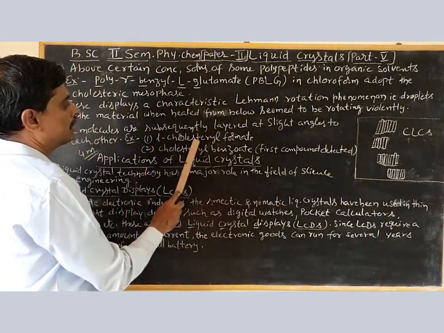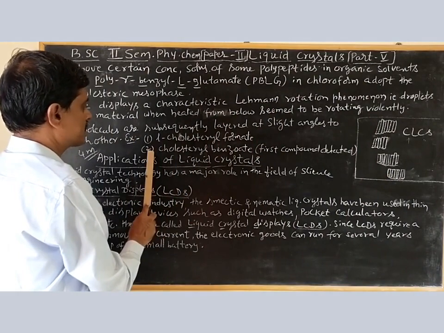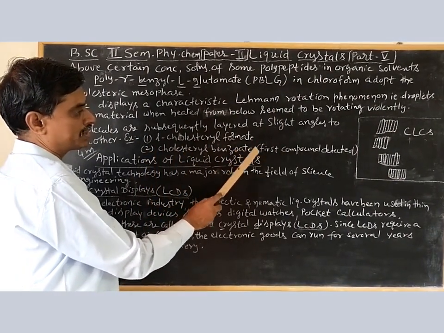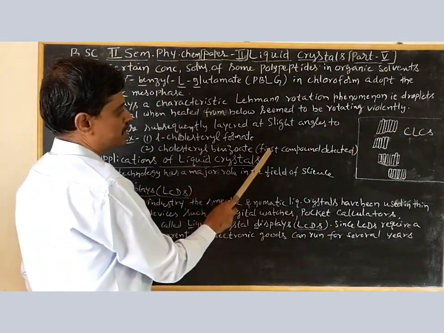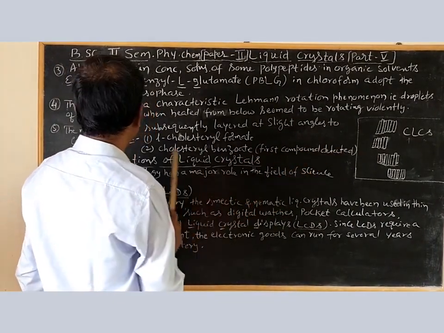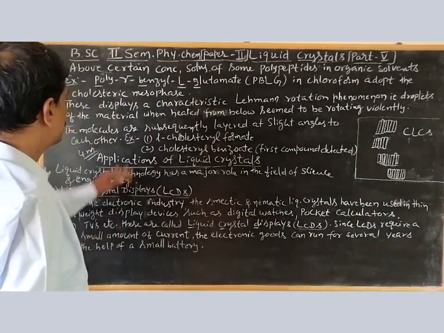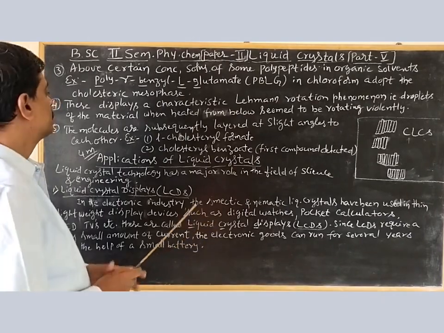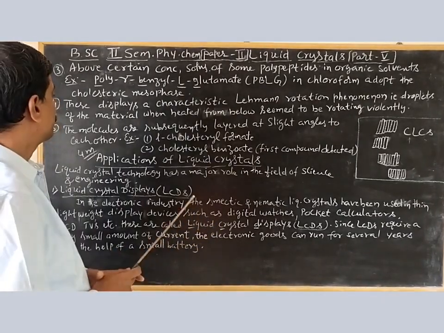Example, cholesteryl formate. Second example, cholesteryl benzoate. I think you have already seen this. This was the first compound detected in this liquid crystal. So these are the properties of the smectic and the nematic liquid crystals.